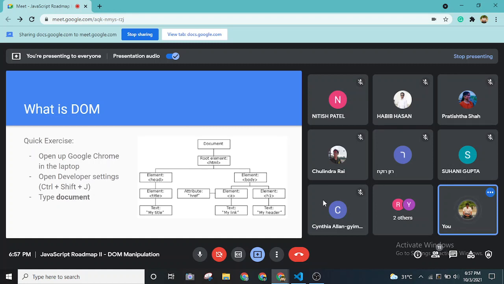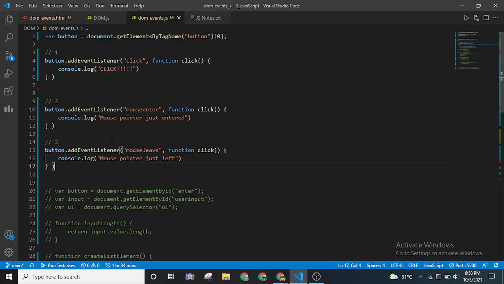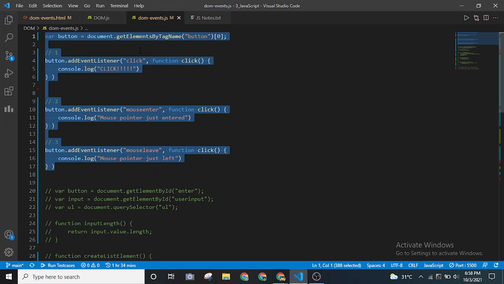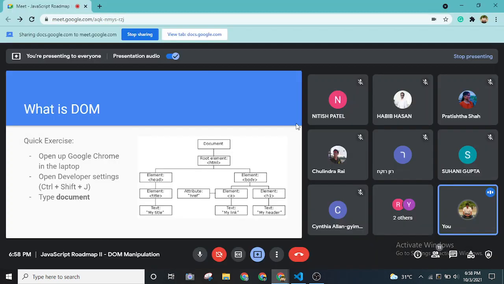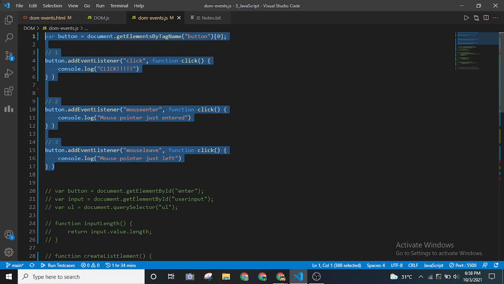Whenever we press it, it will redirect to the new page, right? So that's also a DOM event. There are many examples, and you can discover more about it later as well. Moving on, we are going to create a static to-do application. In this to-do application, we can add some new list items. I'm going to put in some text area, buttons and all.